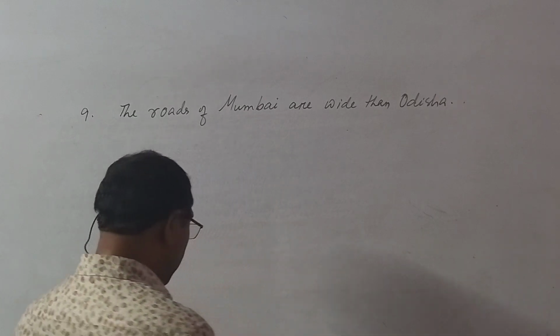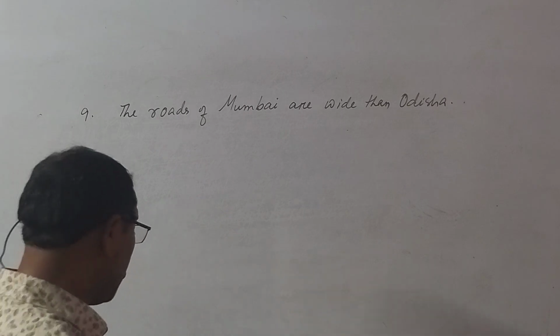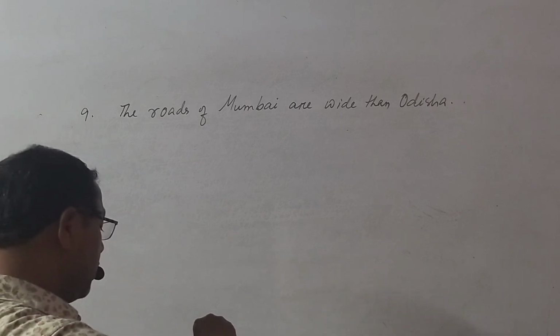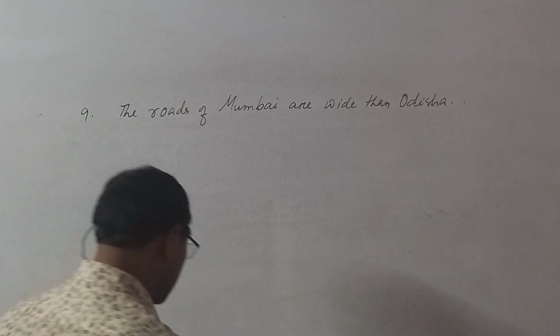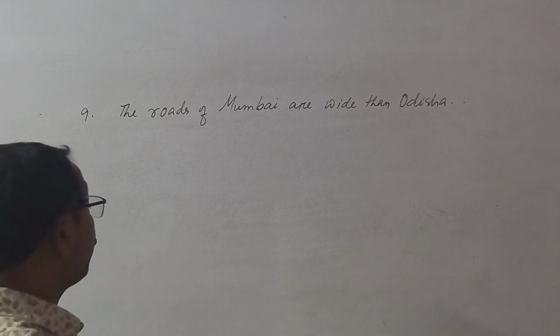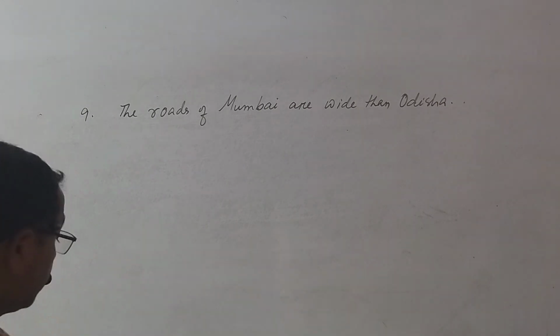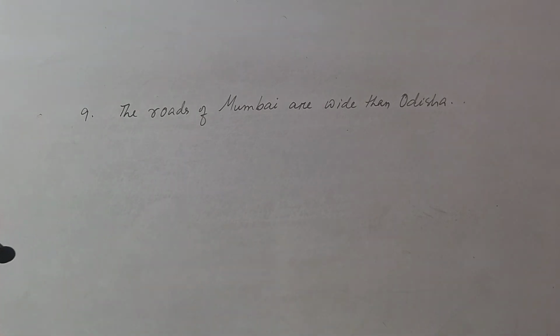Okay? Let us verify the sentence. The roads of Mumbai are wider than Odisha. Look at here. The roads of Mumbai are wider than Odisha.